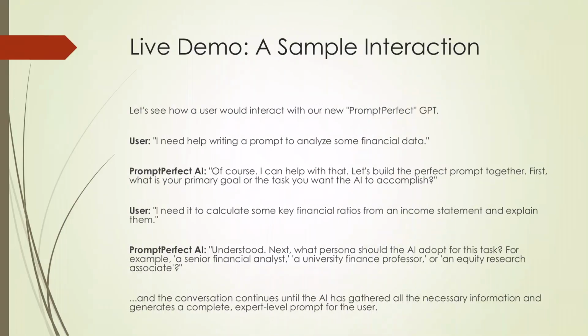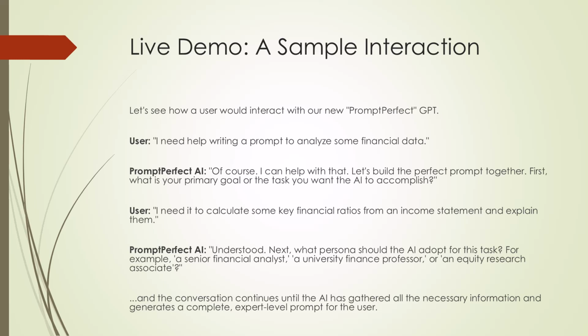Let's see how a user would actually interact with our new Prompt Perfect GPT. The user might start with a simple, vague request like, I need help writing a prompt to analyze some financial data. Our Prompt Perfect AI would then respond by saying, of course. Let's build a perfect prompt together. First, what is your primary goal?